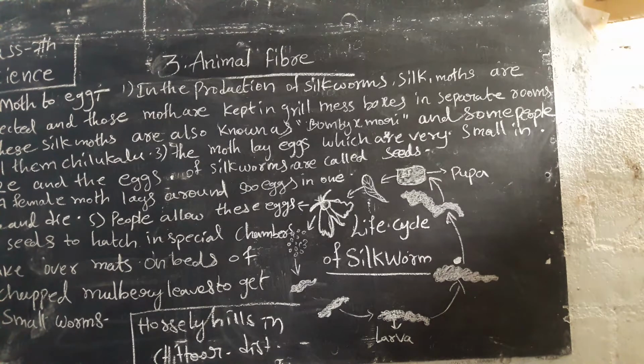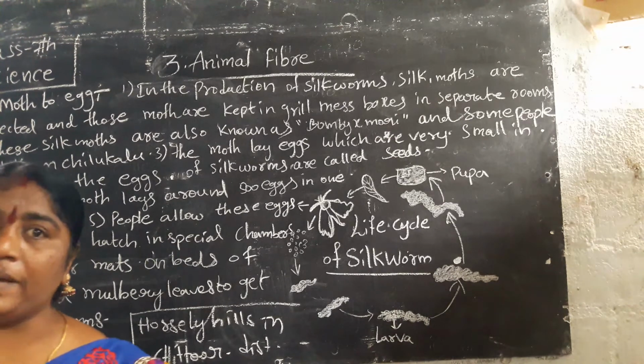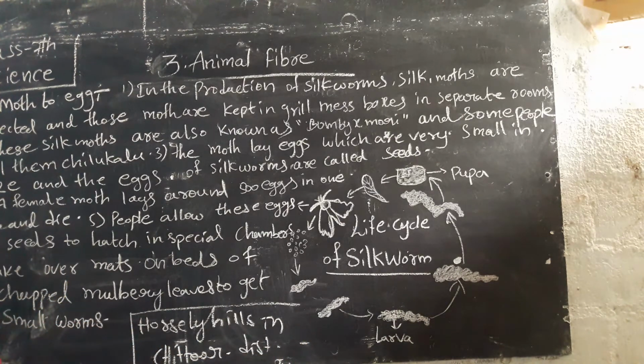A female moth lays around 500 eggs in one go and then dies. The seeds hatch in special chambers, over mats on beds, where we put the chopped mulberry leaves to get silkworms. The largest silk production is at Horsley Hills in Chittoor district.